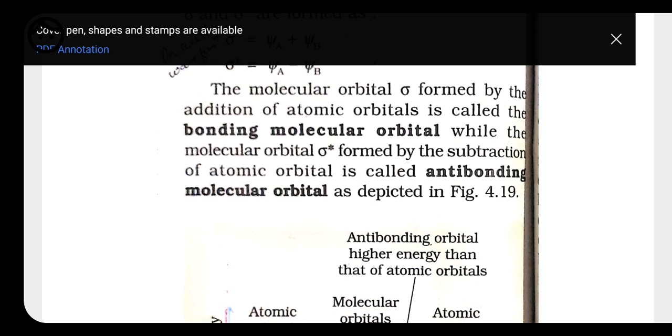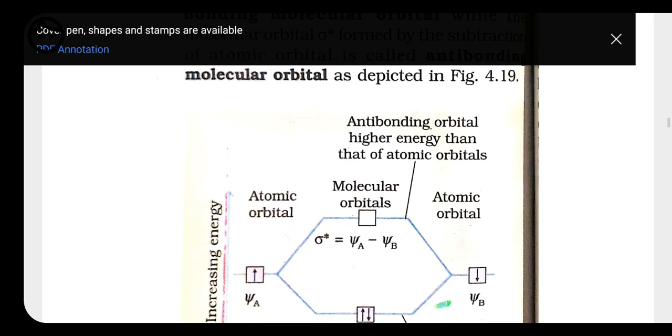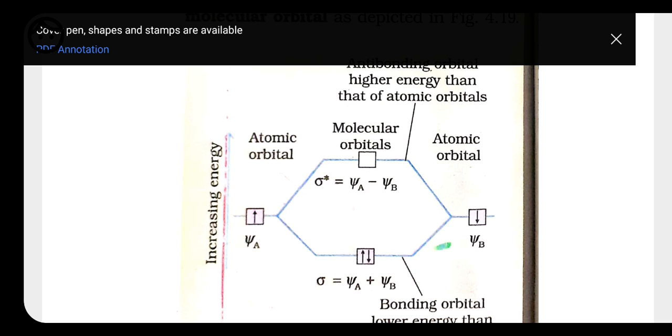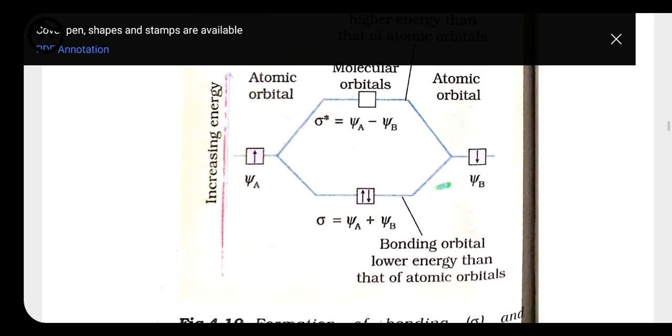So here, because of this, whenever they are in the same phase, bonding is going to form, or whenever there is subtraction between the two orbitals, then the orbital that forms is called an anti-bonding molecular orbital. Anti-bonding molecular orbitals have high energy, and they are always represented on the upper side because of the high energy and less stability, whereas bonding molecular orbitals have less energy, that's why they are always represented on the lower side.